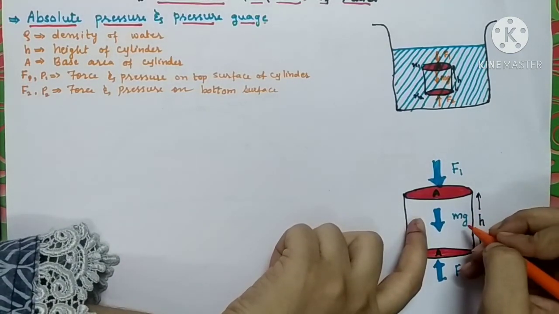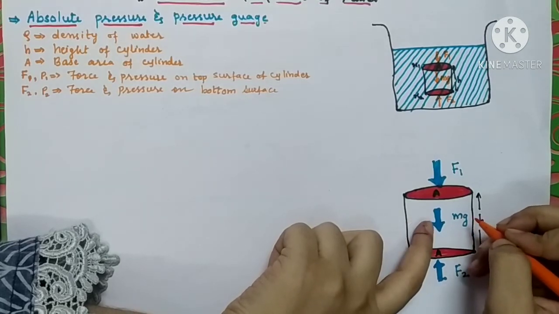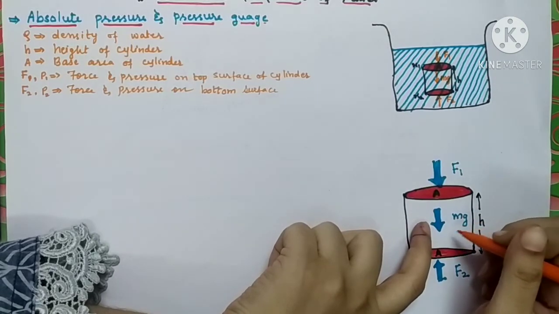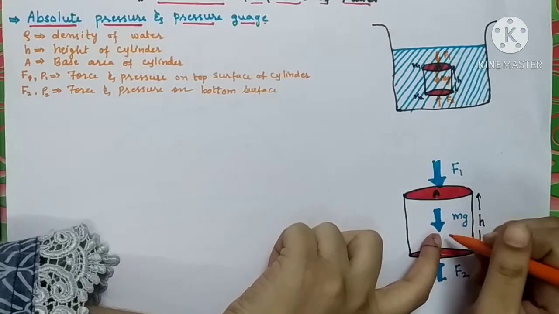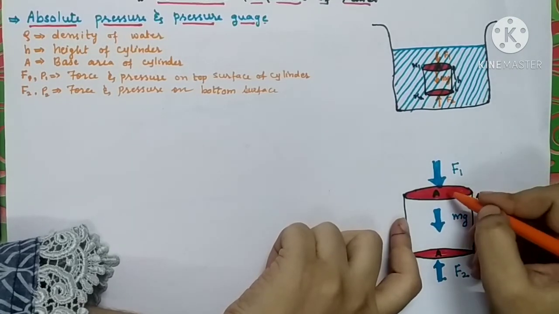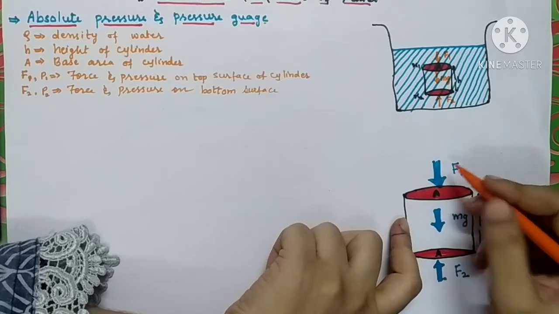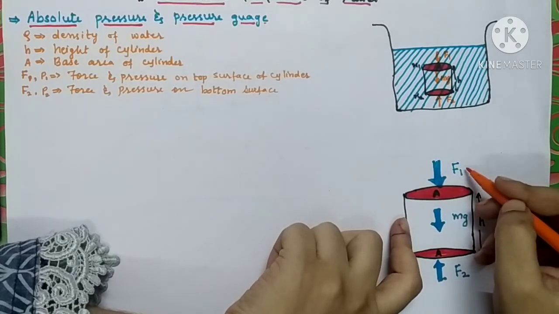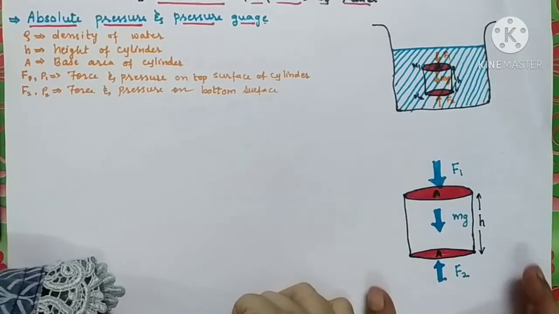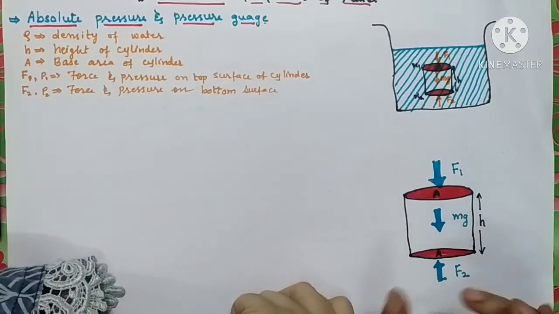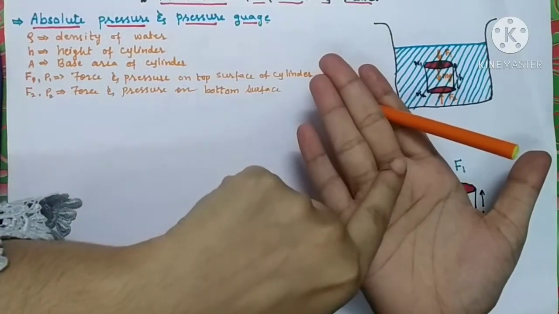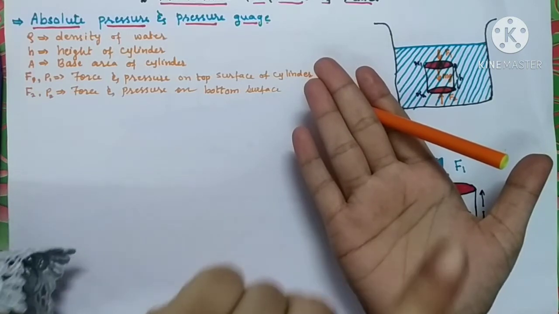Second thing, this cylinder is also filled with a liquid. It is also filled with water. So the force acting inside the cylinder is its weight mg, directed in a vertically downward direction. So the force acting on the top surface of the cylinder is F1. We all know that the liquid at the bottom of the cylinder is also going to exert a force, just like any object placed on a tabletop experiences the normal reaction.